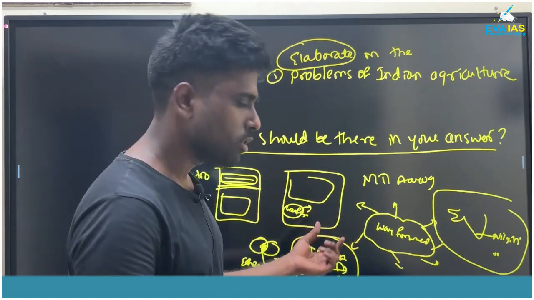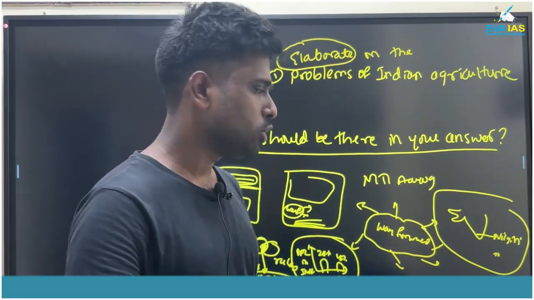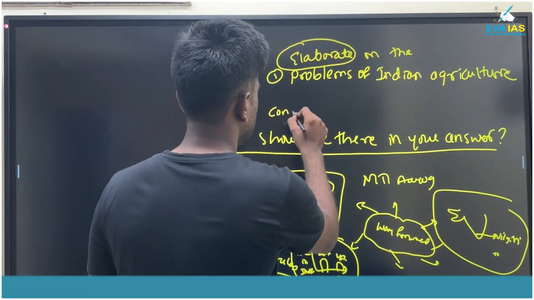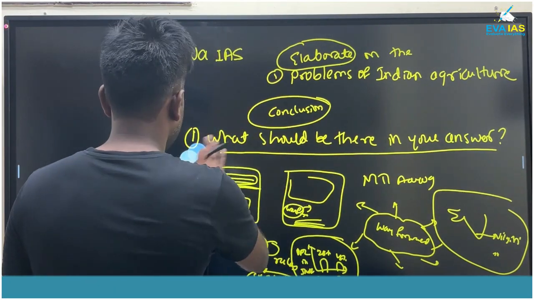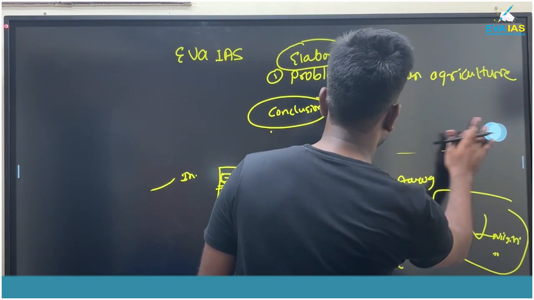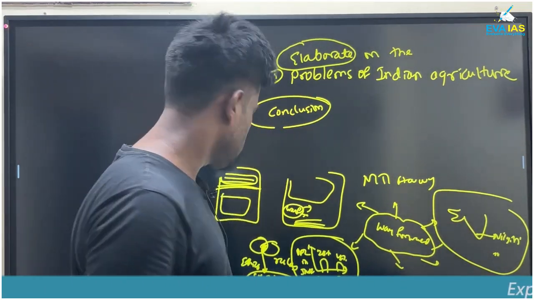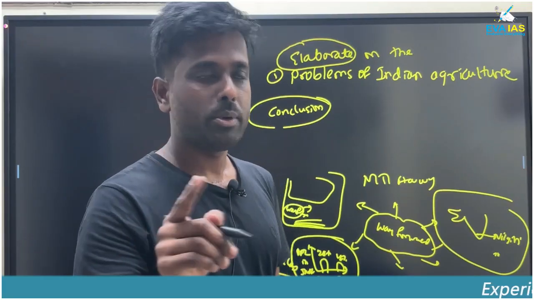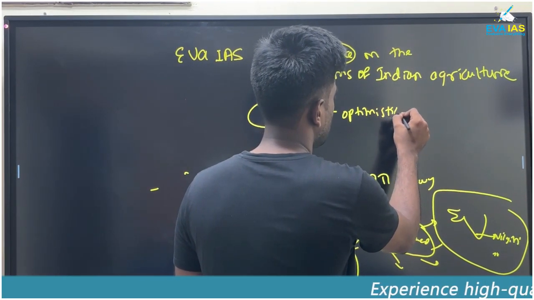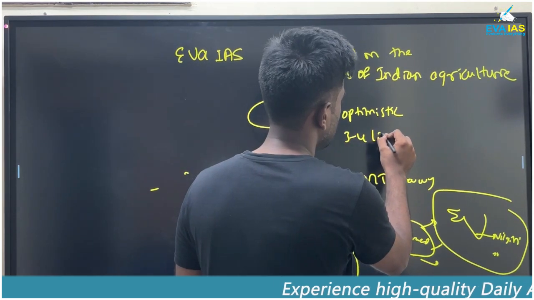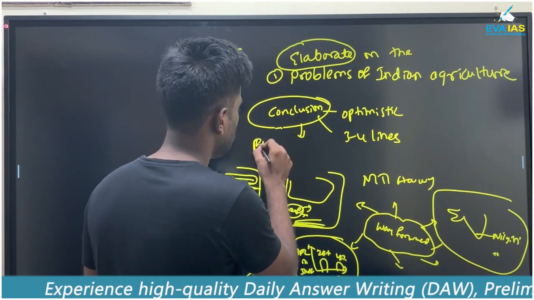Then you are making the way forward. After that, you can mention 1 or 2 or 3 lines of conclusion. See, conclusion should always be optimistic. It should be of 3 to 4 lines. This should be a balanced one.